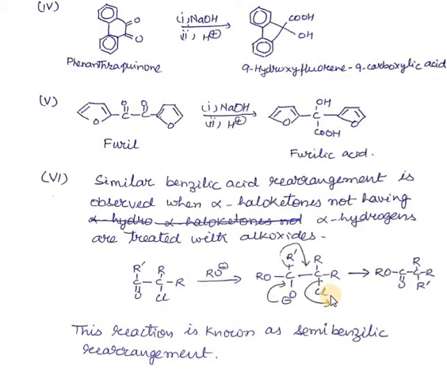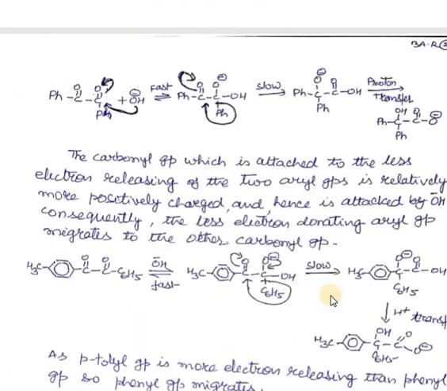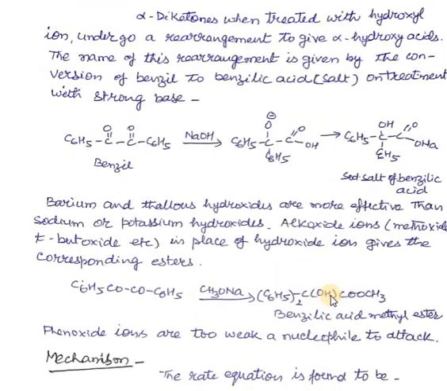So what we have seen in this benzilic acid rearrangement is a rearrangement of an alpha diketone to give an alpha hydroxy acid. The name is given because this rearrangement was first observed in benzil to benzilic acid. Different types of bases can be used in place of sodium hydroxide: potassium hydroxide, barium or thallium hydroxide can also be used.